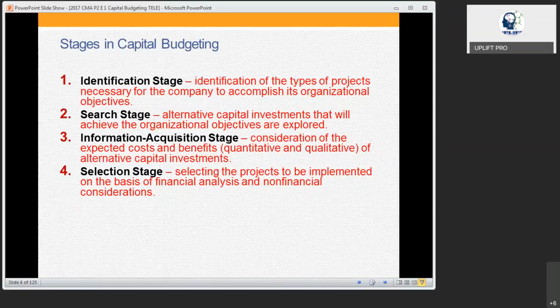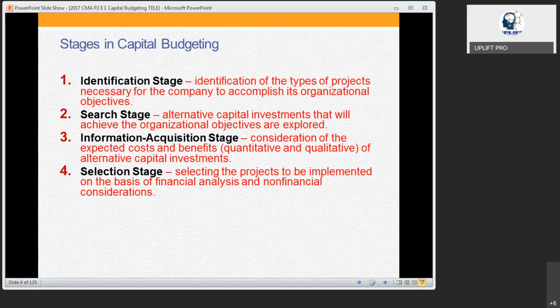When you do the selection, normally as an accountant, we always consider the financial information. But before selecting, there could be some ideas, some non-financial information, which also has to be considered by the selection committee.